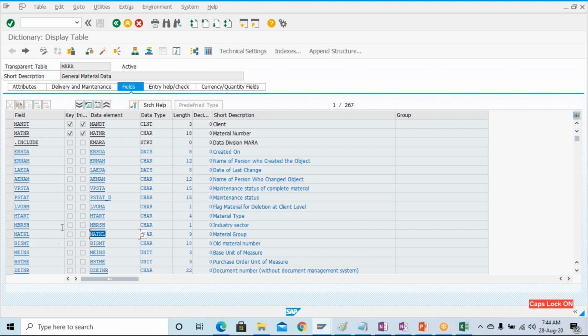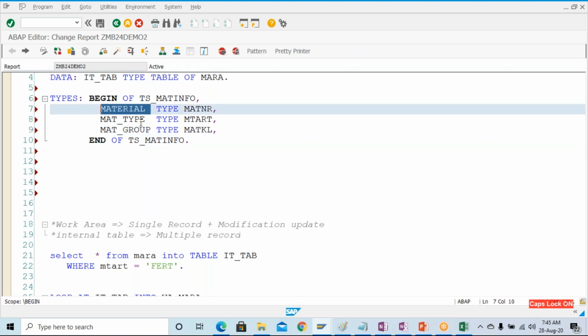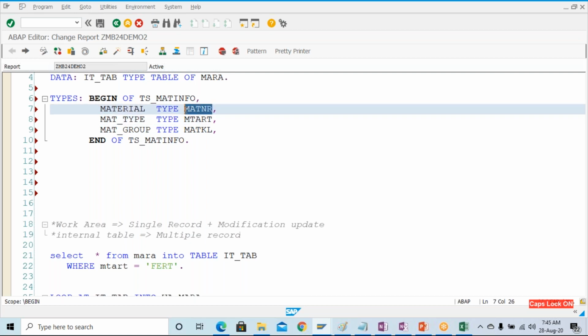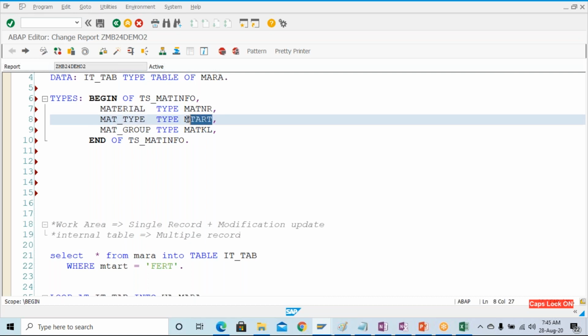So generally the name of the field and the data element name in the table will be the same. This can be different also, there is no issue, but as a standard practice, or just to avoid confusion, they have kept the field name and data element name the same in most cases. Somewhere you will see a difference, where the data element name is different. Here, this data element is already defined, so I am not willing to disrupt it, I'm just using this data element.